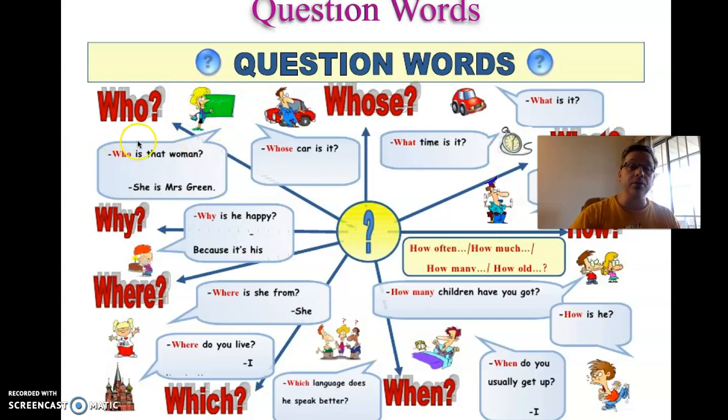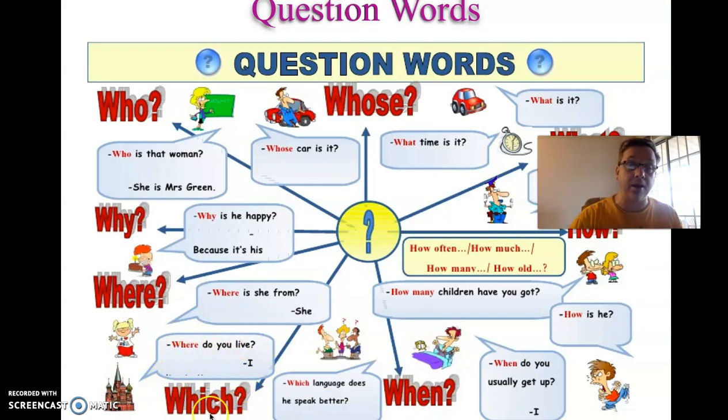So these are the WH words. If you look, WH, WH, WH. Even here, there's a W and an H. They're just not together. So whose tells us possession. What tells us many things. This one's a little bit hard to describe. Often it talks about things. How tells us the way something was done or the way people feel. When tells us time.